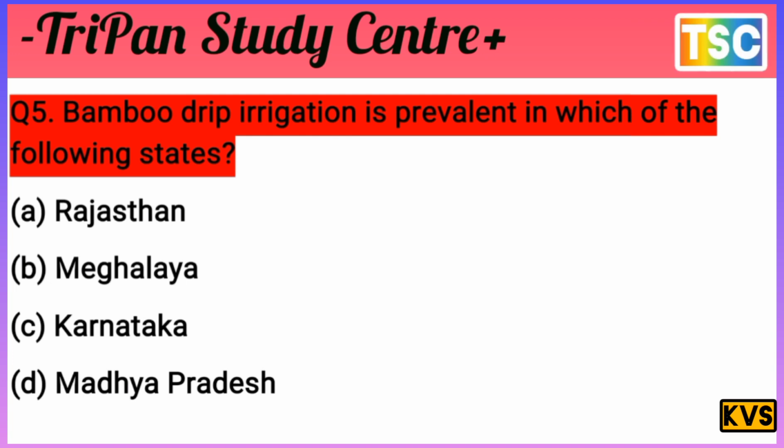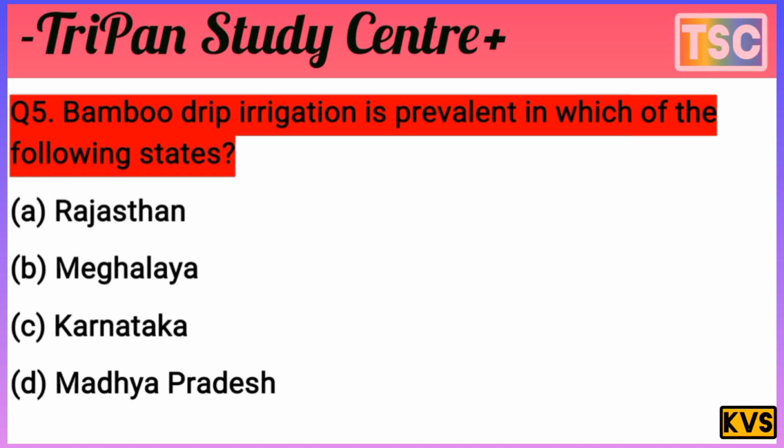The next question on your screen: bamboo drip irrigation is prevalent in which of the following states? Bamboo drip is the most important here. Bamboo drip irrigation is prevalent in which of the following states? Rajasthan, Meghalaya, Karnataka, Madhya Pradesh. The options are the most important. I give you a few seconds to test your knowledge first of all.